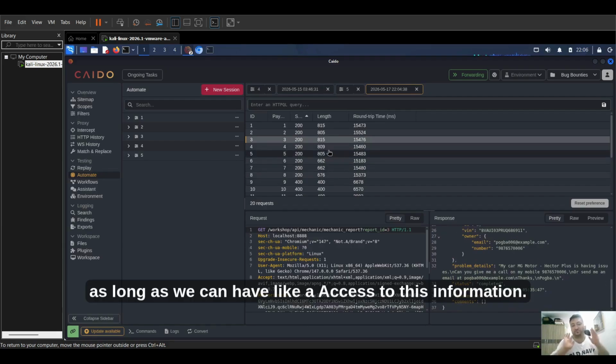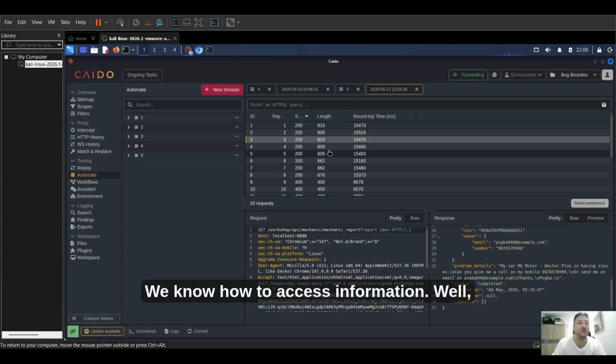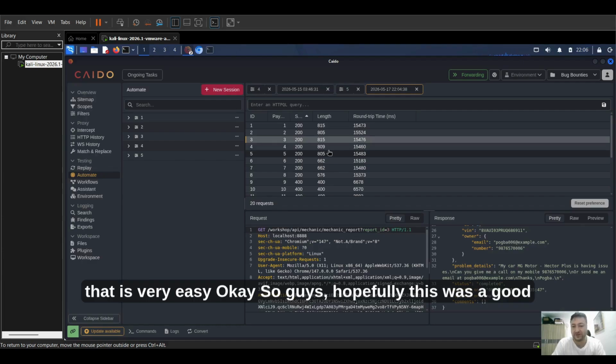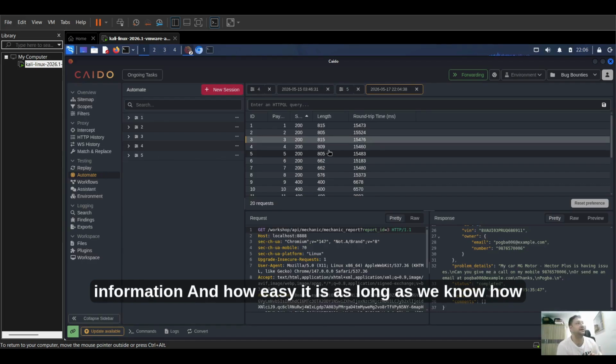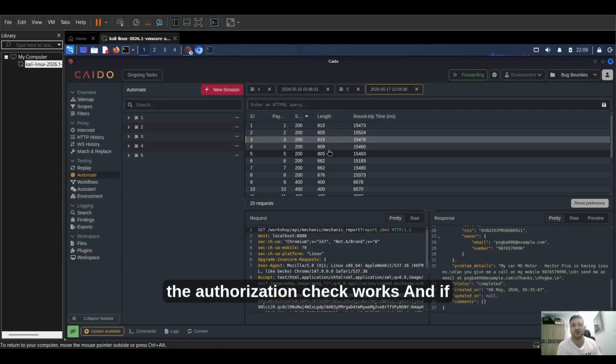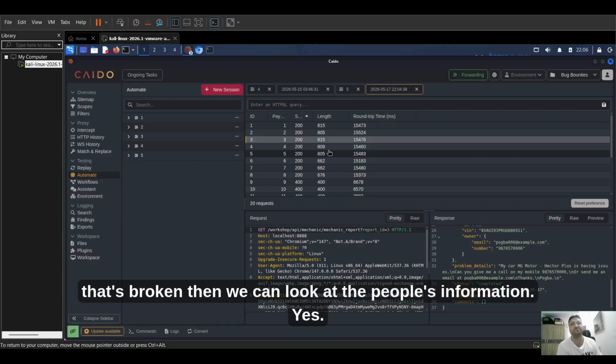The reality is, as long as we have access to this information and we know how to access it, BOLA is very easy. So guys, hopefully this was a good example to see that we can access other people's information and how easy it is, as long as we know how the authorization check works, and if that's broken, then we can look at other people's information.